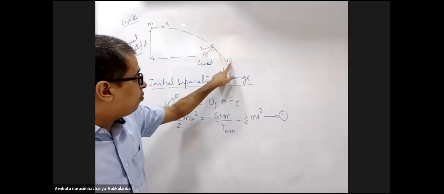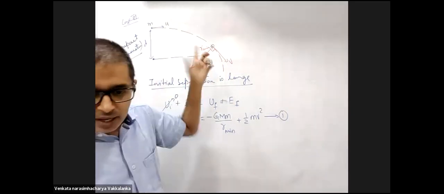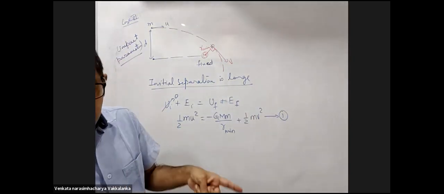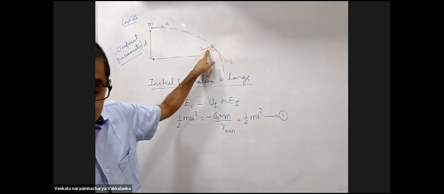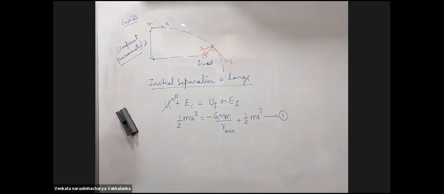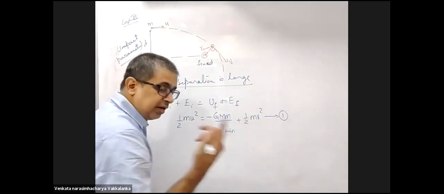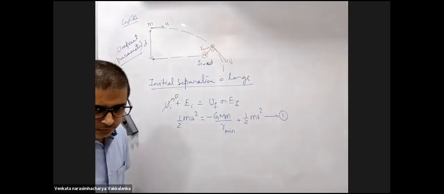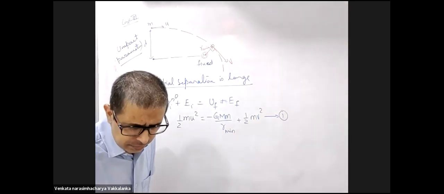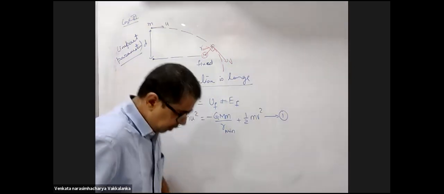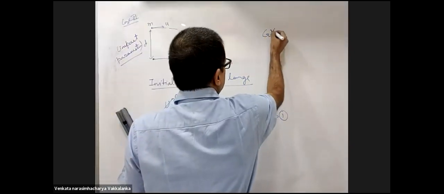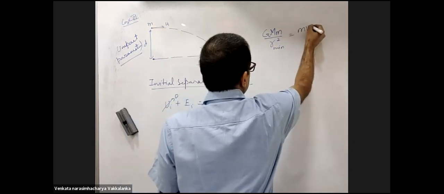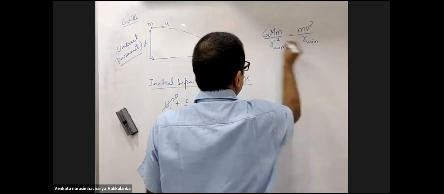How many variables do you have? V is one variable, R minimum is one variable. Anyone can be asked. So two variables, I need one more equation. What will your second equation be? Circular motion: m v square by R is equal to force. So G capital M small m by R minimum whole square is m v square by R minimum.